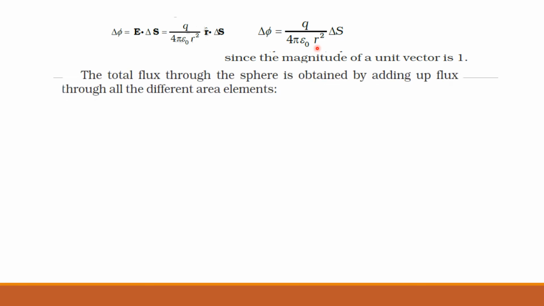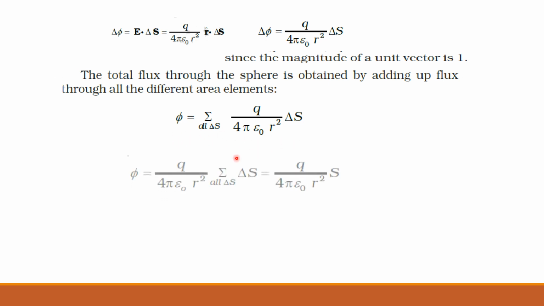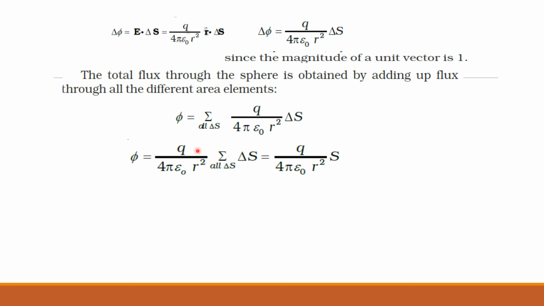Then the total electric flux through the sphere is obtained by adding up the flux through all the different area elements, because we have just considered a small differential element delta S. This is the flux associated with that small element delta S. So the total flux we need to find out. For that, we take the summation of all these delta S's. Phi is equal to Q by 4 pi epsilon naught R square, summation of all delta S.